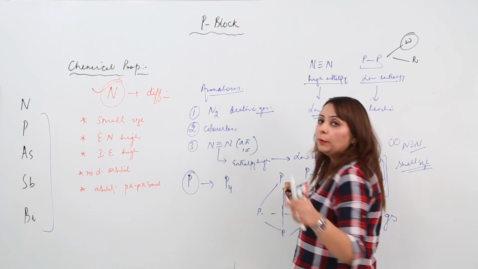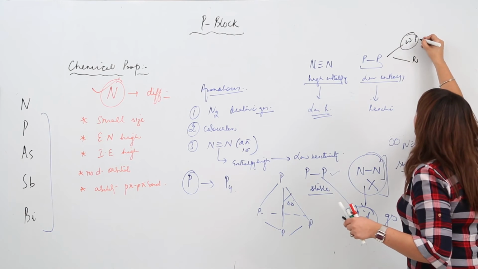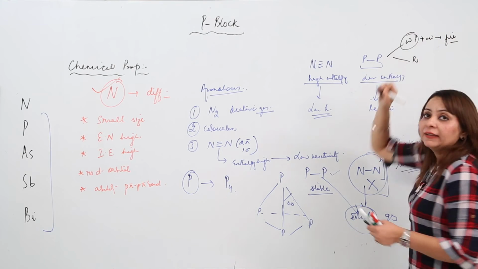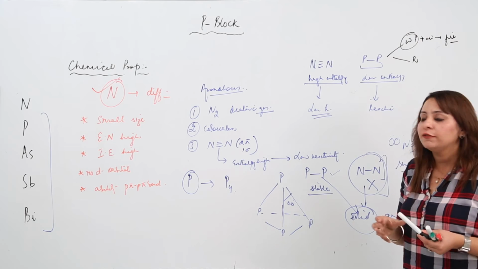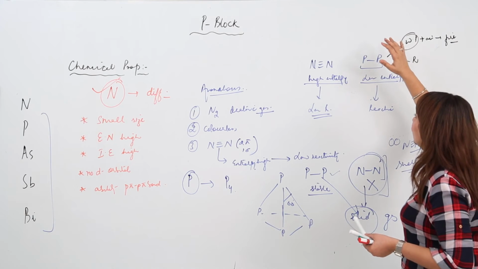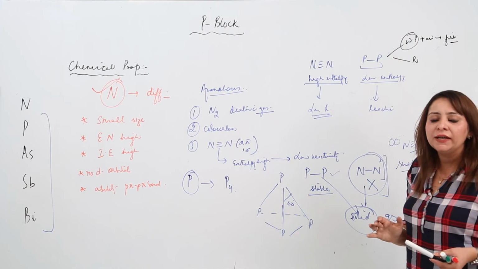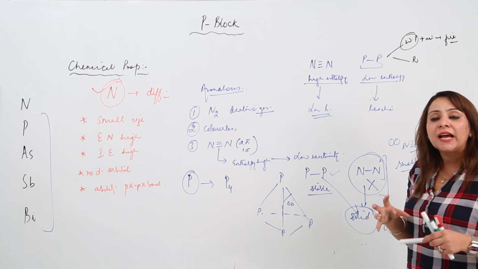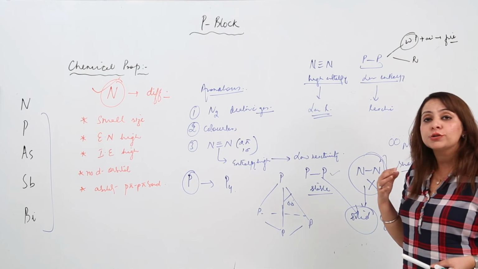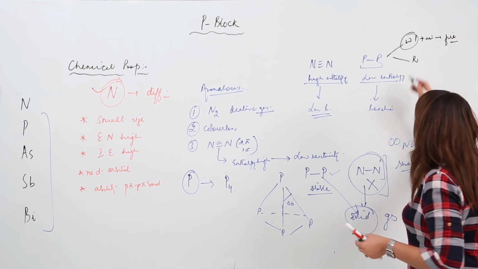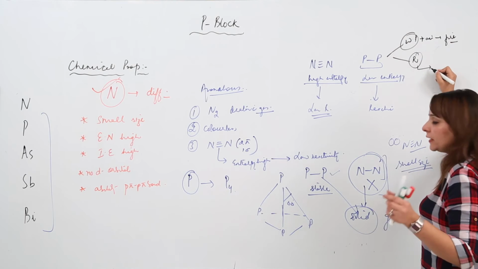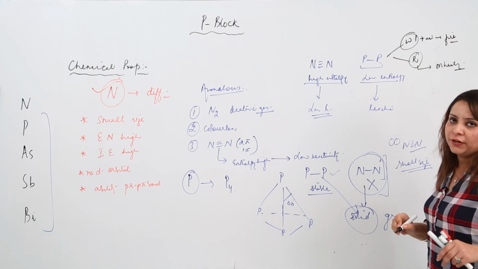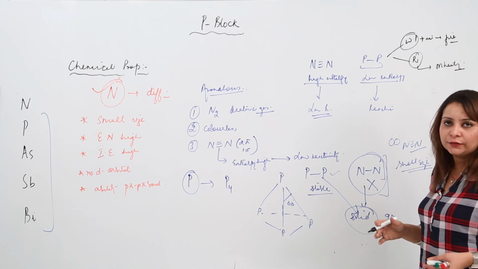This is probably the reason that white phosphorus catches fire when it is exposed to air. The reason is that it is so reactive, because the bond between them is not so strong; less enthalpy is required, which can be easily achieved at room temperature. In the case of white phosphorus, it catches fire at room temperature, which means the reaction is so vigorous. But red phosphorus reacts with air only on heating. Otherwise, it is stable at room temperature. It doesn't show a vigorous reaction at room temperature.